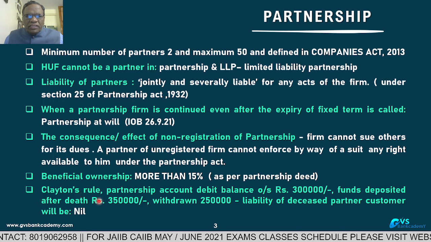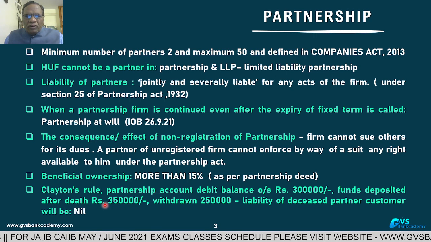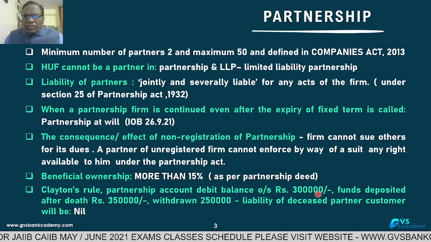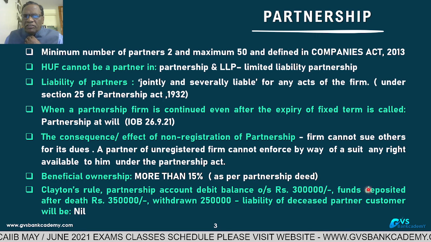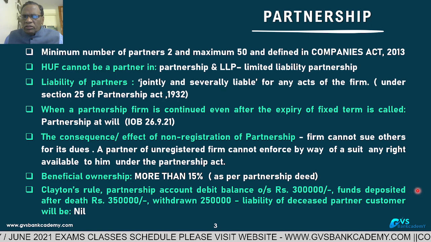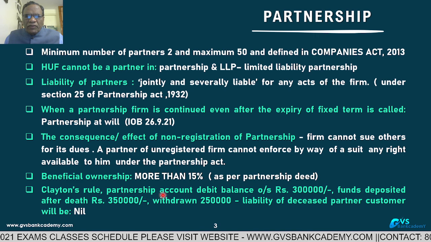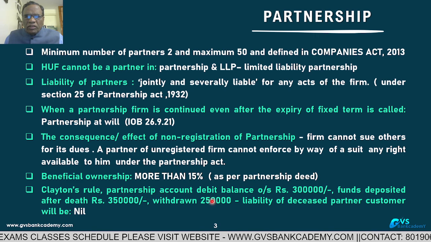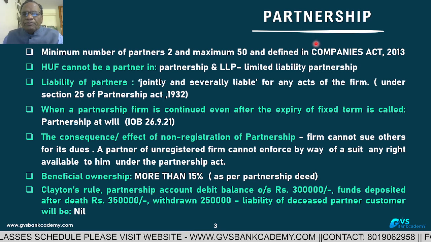So to avoid Clayton's case in partnership accounts, overdraft and cash credit accounts, on the date of death of the partner, further operations are going to be stopped in this account. The bank is going to stop further operations. Then they have to open a new account with the existing partners. Banks continue the transactions in the new account to avoid the Clayton's rule concept in partnership running accounts, cash credit and overdraft. Very, very important for promotions and CAIIB.